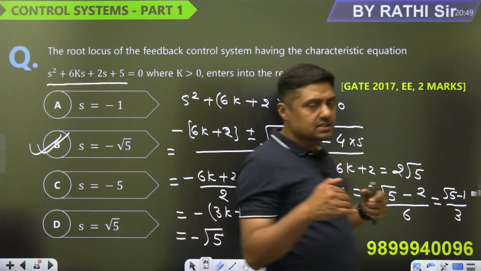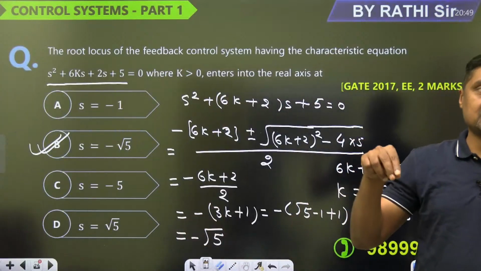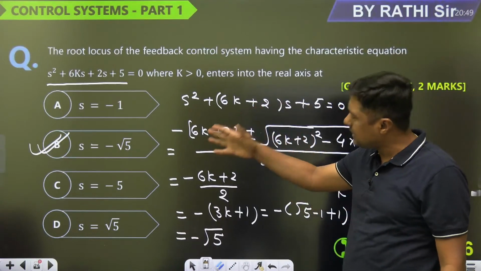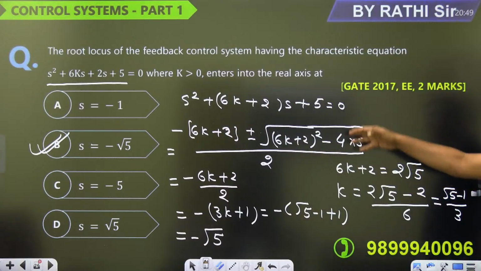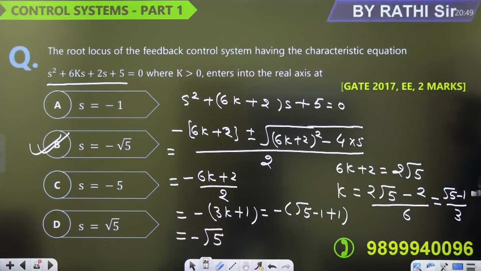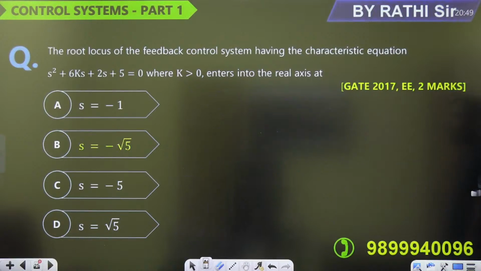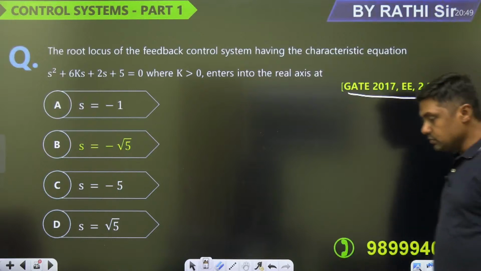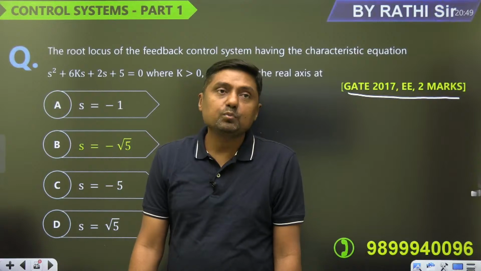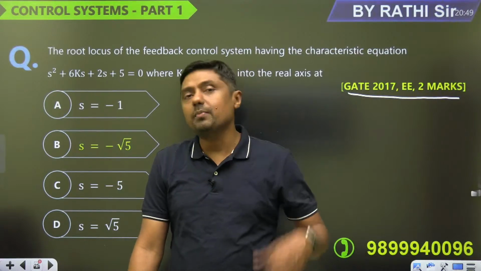Enters into the real axis means the root is at the real axis. So you can find it with the concept of the breakaway point, but directly you can also find the root: make the term 0, find the value of k and put it here, and you will get the root. Minus root 5 exactly. So the answer for this question is minus root 5. This is a 2 mark question. Look at where the regular questions are coming from: Routh Hurwitz criteria, then root locus from the basics.